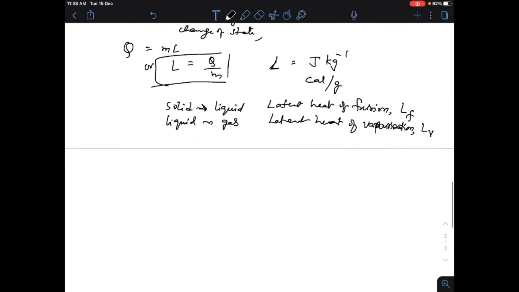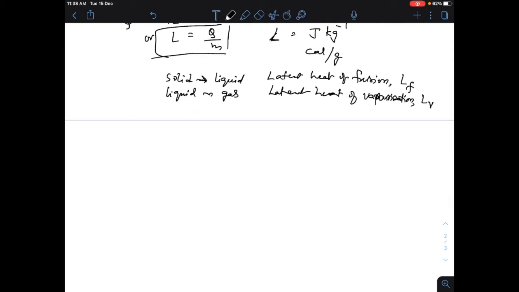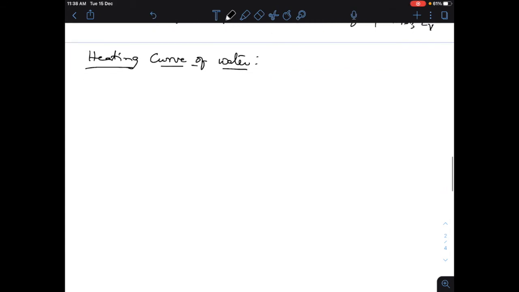Now, based on this understanding, let us try to understand the heating curve of water. I will consider temperature T in degrees centigrade.